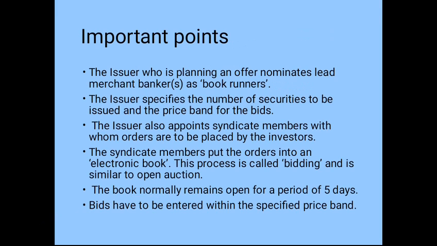So the price band means the range, as we have taken the example 350 to 390, for which the bidding will go on. They also appoint the syndicate members with whom orders are to be placed by the investors. Then the syndicate members put the orders into the electronic book. This process is called bidding, and it is similar to an open auction.